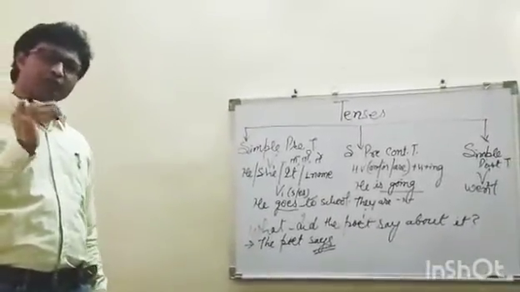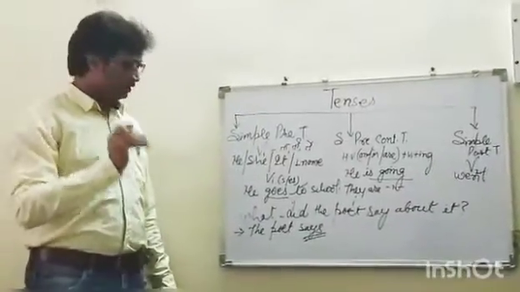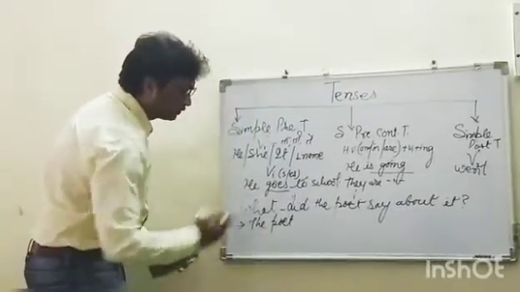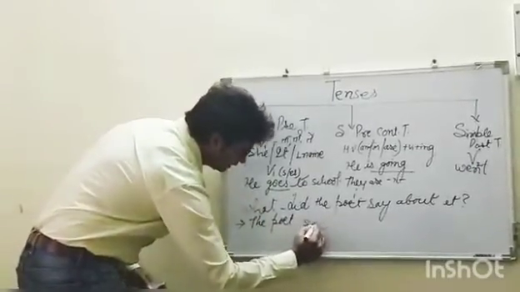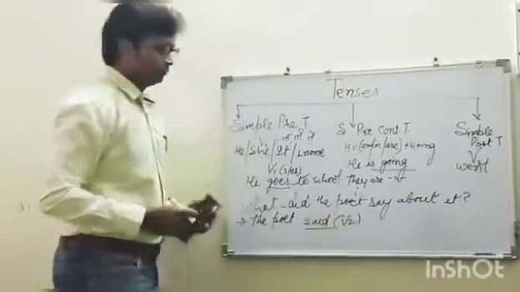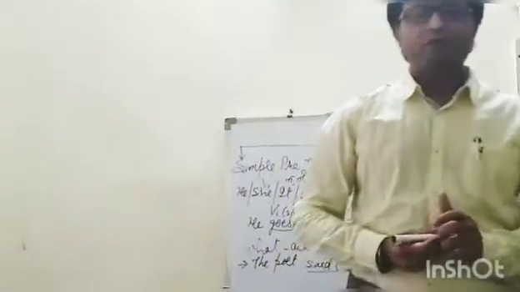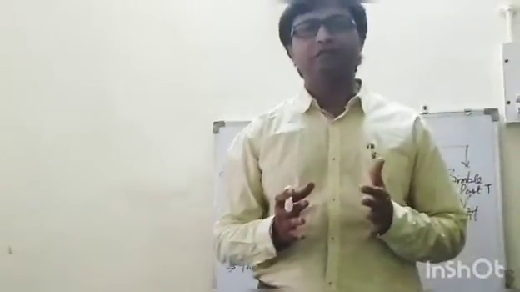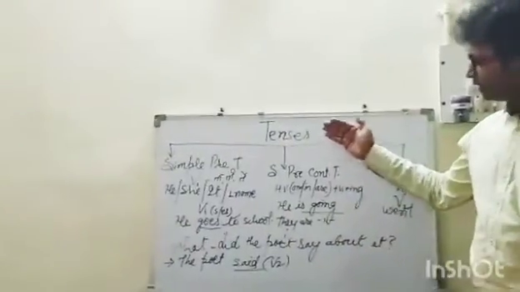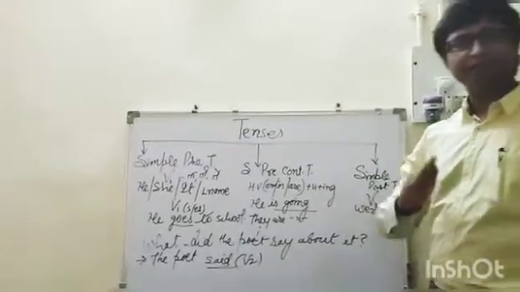Now, your question demands that you must give the answer in the simple past tense. Therefore, here your answer should be the poet said, because said is the second form of the verb. If you understand what a verb does, whenever we are dealing with any sentence, I think you are not going to make any mistake.